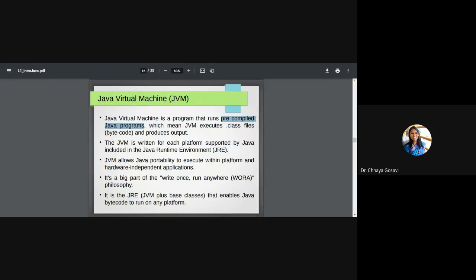Pre-compiled means an already compiled Java program. So we have seen that the program that we write is a Java program, a .java file, like .c. Let me explain it to you.